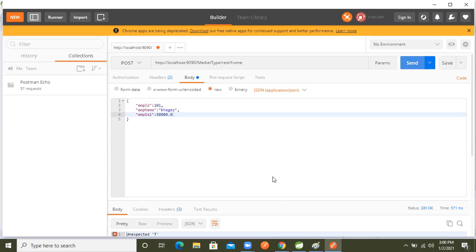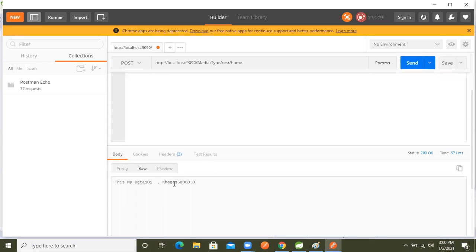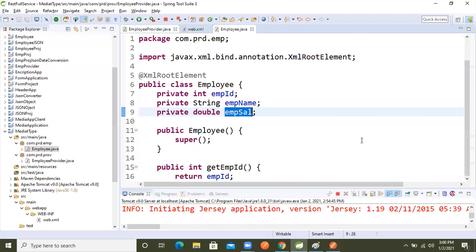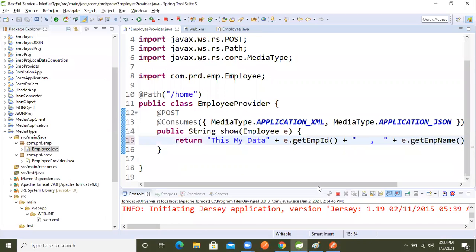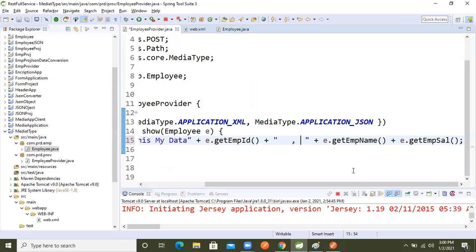So now see, we got it, right? See the result, we got it or not. Now see, this is my data, 101 Khagesh 5,000. Why are we getting this kind of result? Because see here, I will modify it again and we will get the result decorated for me.